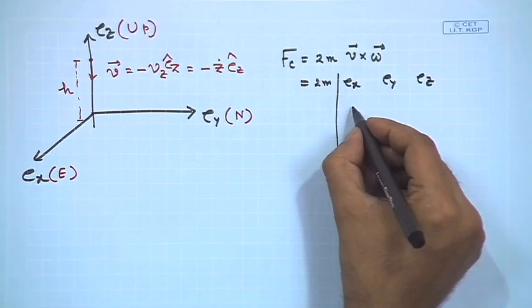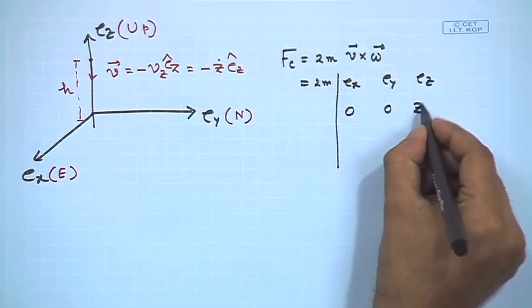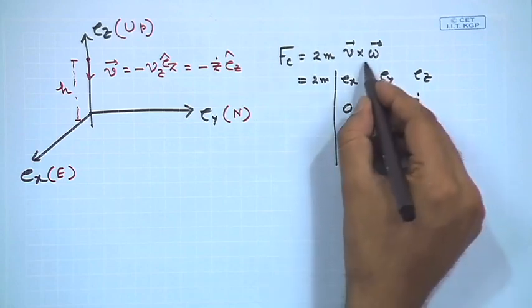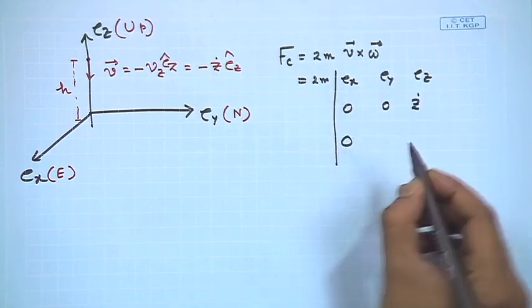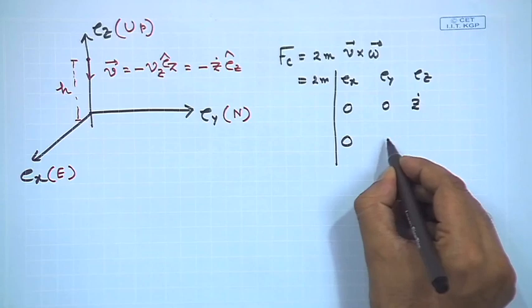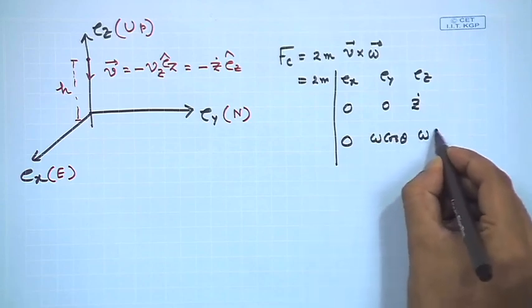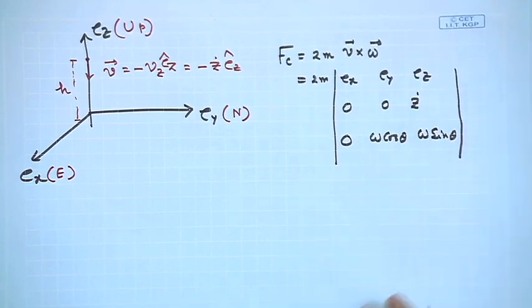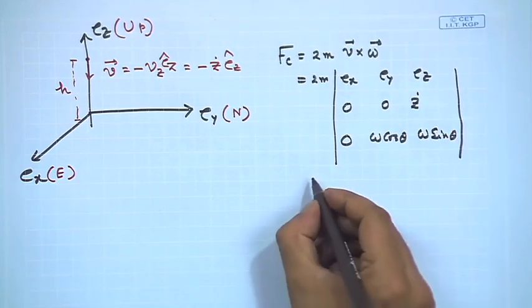Now, for velocity the only component is z dot, right, and for omega the component is 0, omega cos theta, omega sin theta, right. Okay.